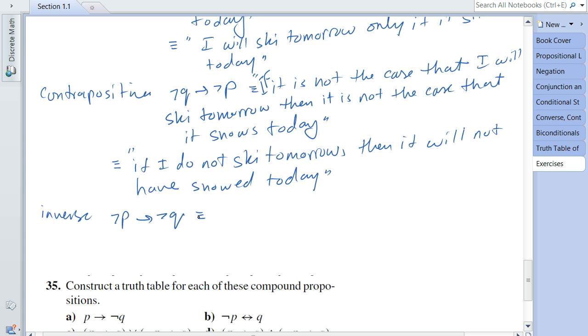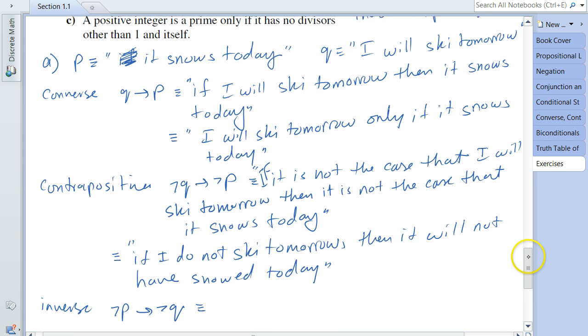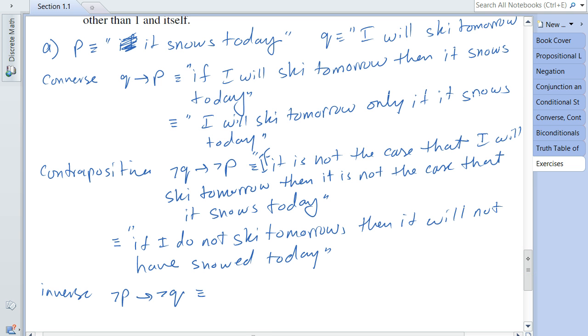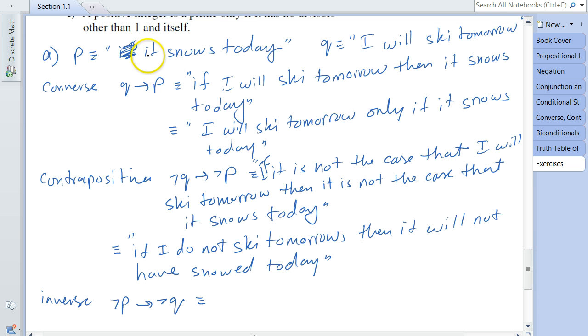So the inverse is not P, so it's not the case that it snows today, and implies not Q, it's not the case that I will ski tomorrow.